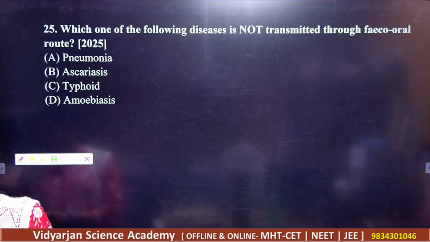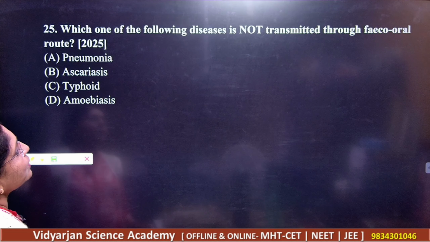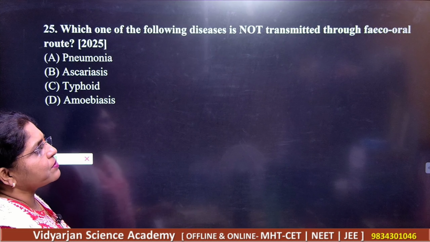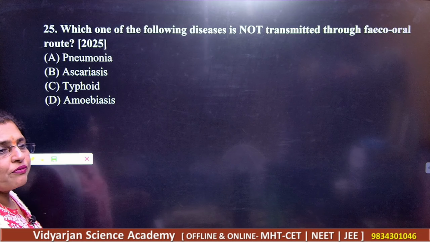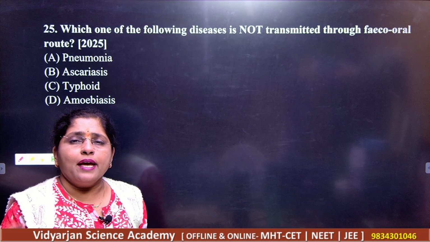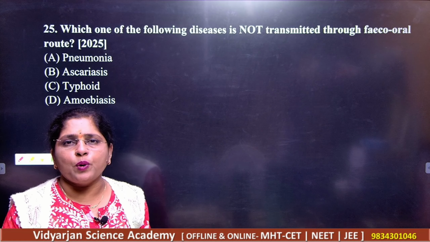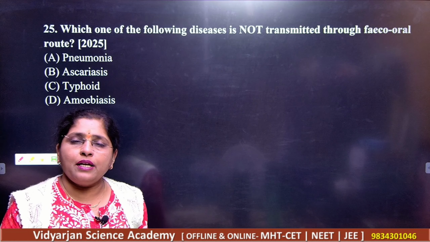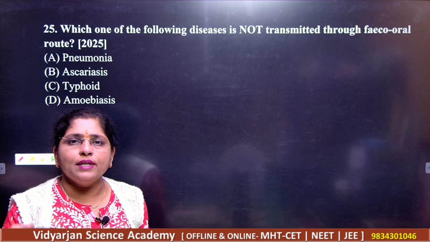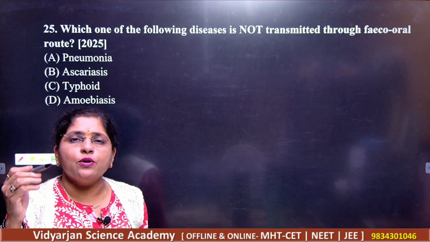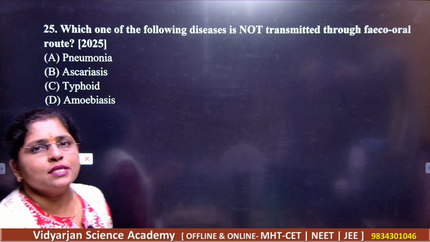Next, question number 25. Which one of the following diseases is not transmitted through the fecal-oral route of transmission? What is the meaning of fecal-oral route of transmission? If the drinking water is getting polluted with the fecal matter, and if you are going to drink such kind of water here, that transmission will be what here? Fecal-oral route of transmission. So which disease is there?